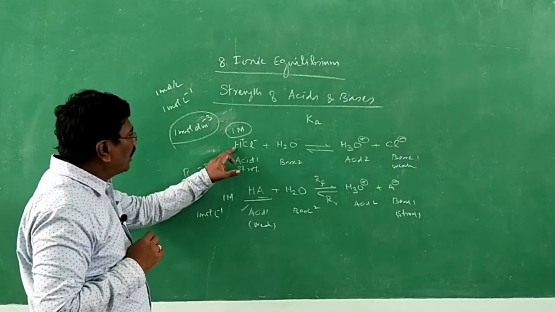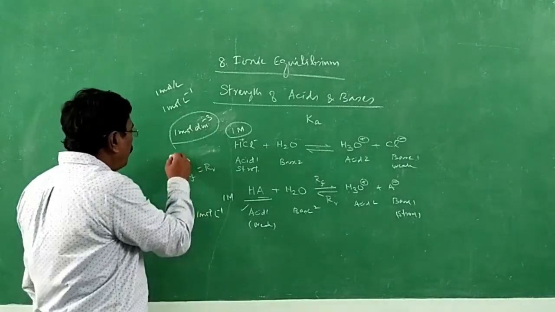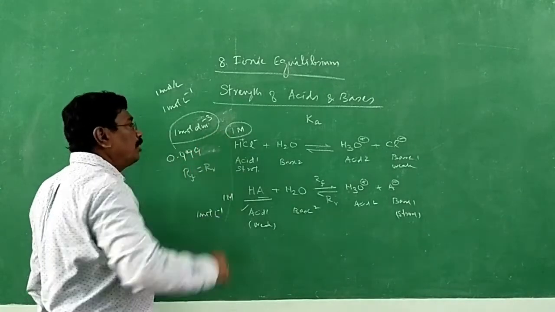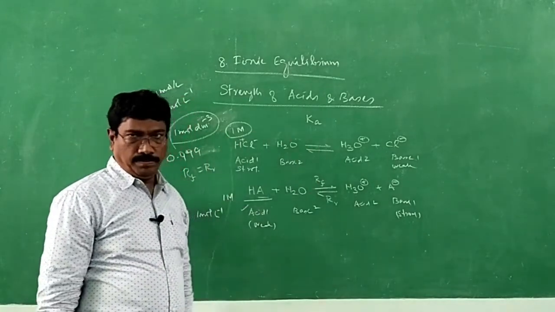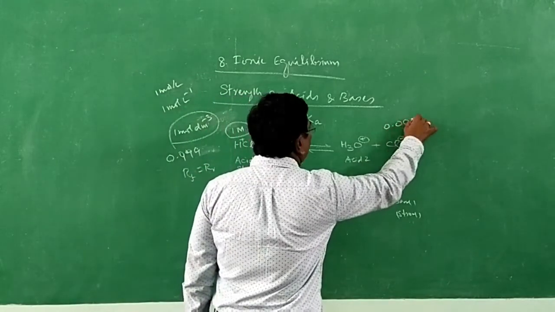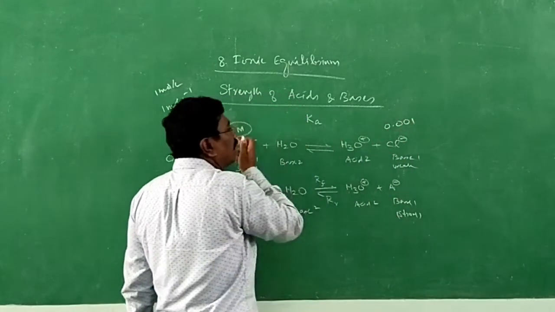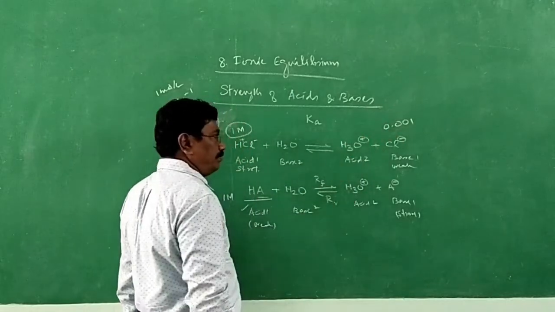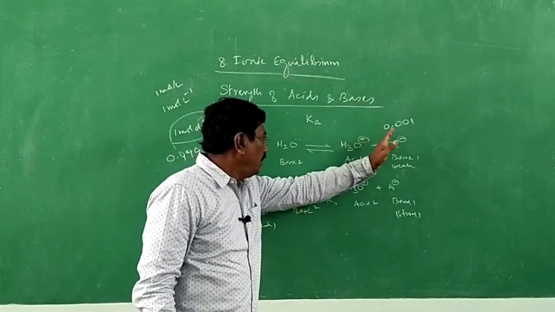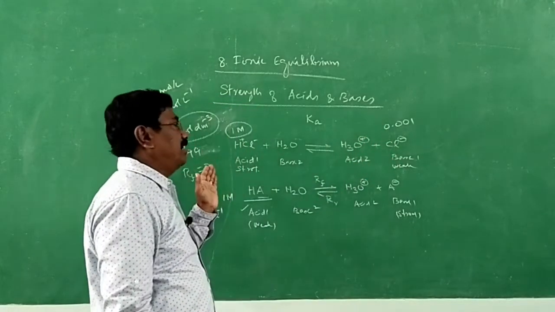Here, if it is a strong acid, out of 1 mole, maybe 0.999 mole per decimeter cube might have ionized. So only 0.001 mole will be remaining here. Only 0.001 Cl minus may react back.